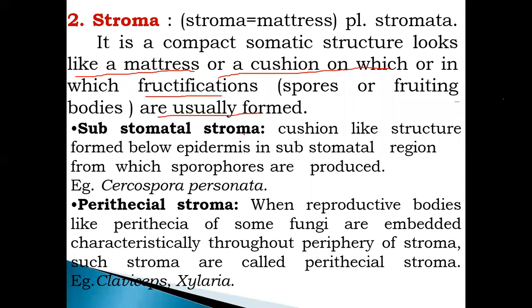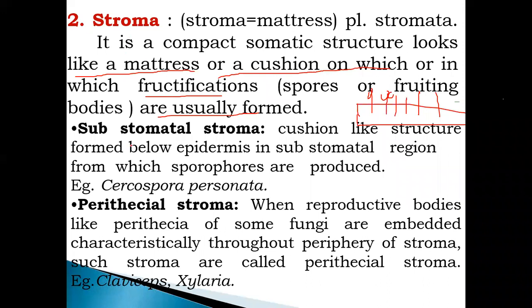That is called stroma. Do you know matrices? Matrices means a mattress. This stroma is a somatic structure that looks like a mattress or cushion on which the fructification or spores occur. Fructification of the fungus occurs on this particular structure, which is called stroma.